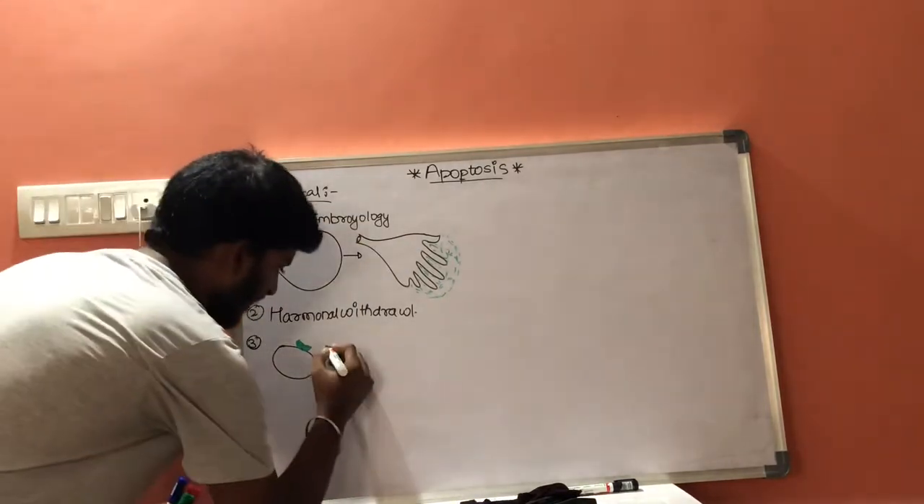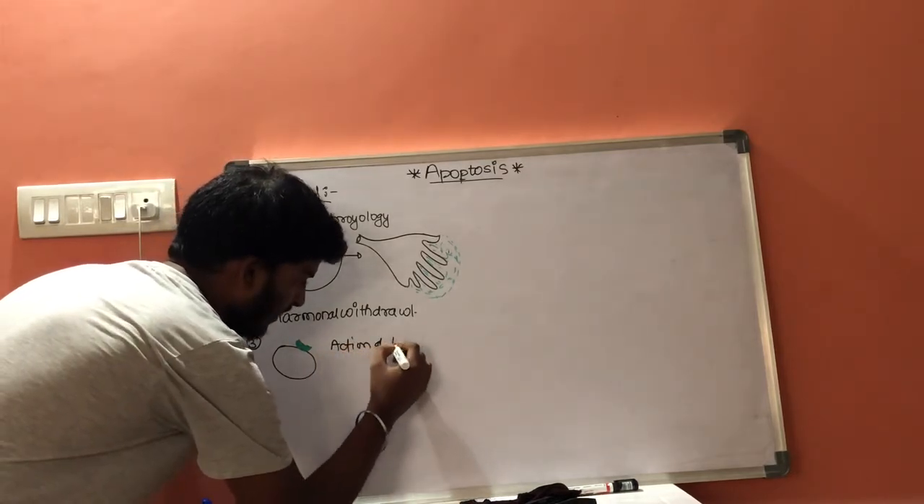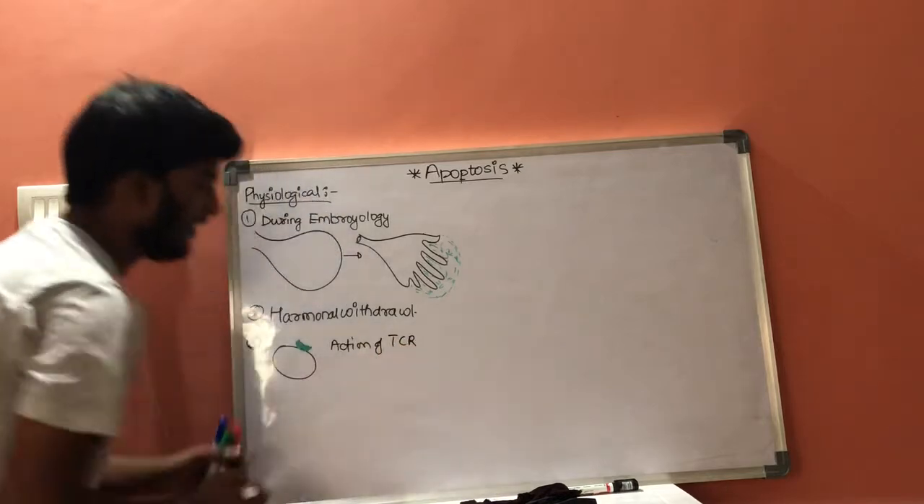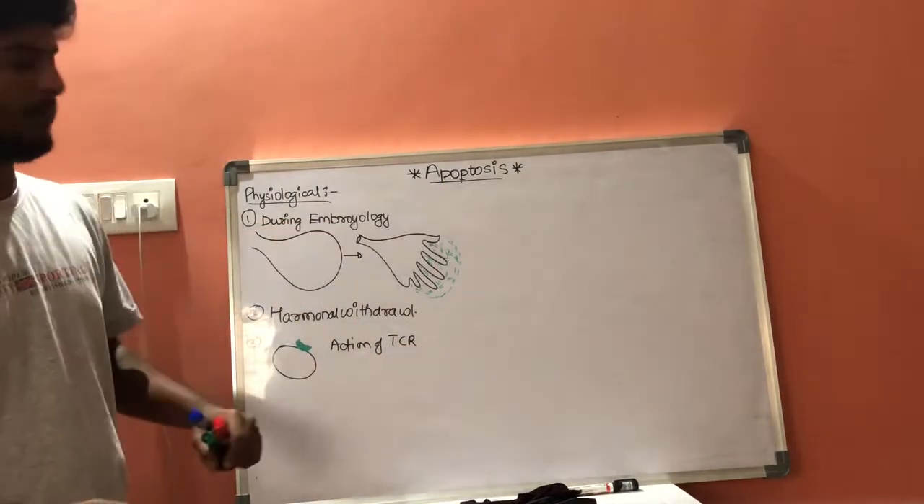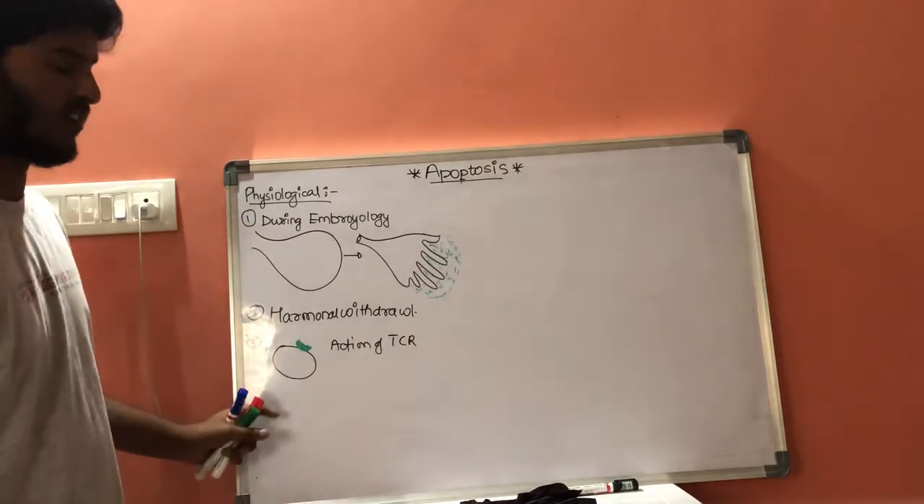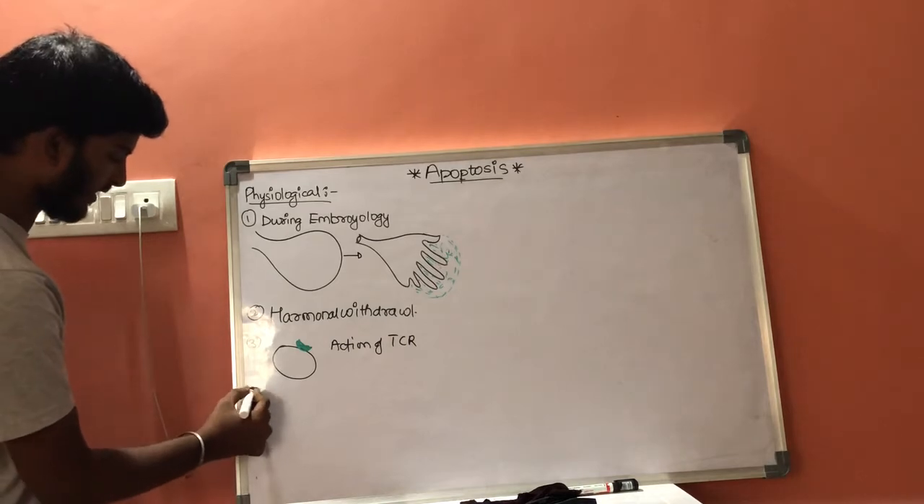That is the action of T cell receptors. By decreasing the action of T cell receptors, it results in apoptosis, which is one of the physiological factors of apoptosis. Now let us consider the fourth factor.